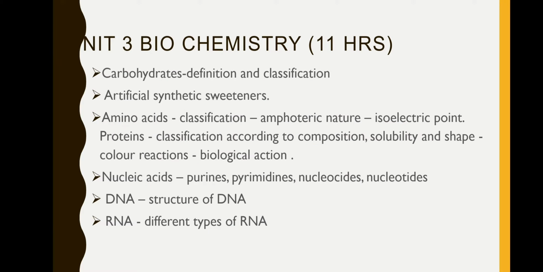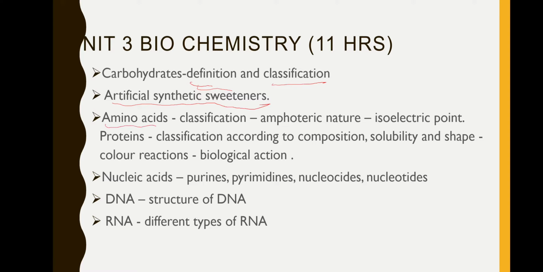Now unit 3 is biochemistry. It's very interesting. We are going to see what is carbohydrate. You don't have to go into the deep and all. You have only what is definition, then classification. Okay, so what is meant by carbohydrate and how it is classified. Then artificial synthetic sweeteners. When we get all this soft drinks, chocolate, sweets and all, it will contain certain artificial sweeteners for getting the taste sweet instead of the carbohydrate. So we will see some examples, what are the different types used.